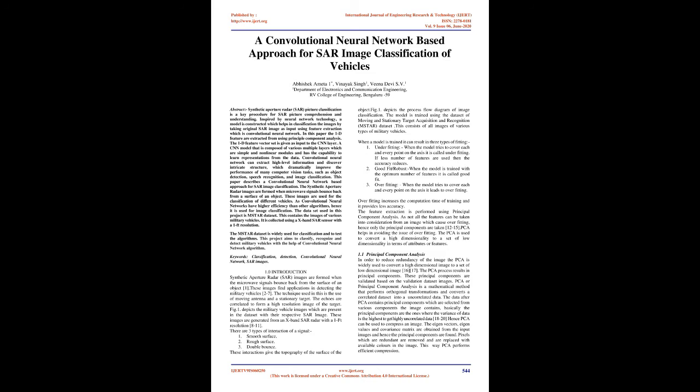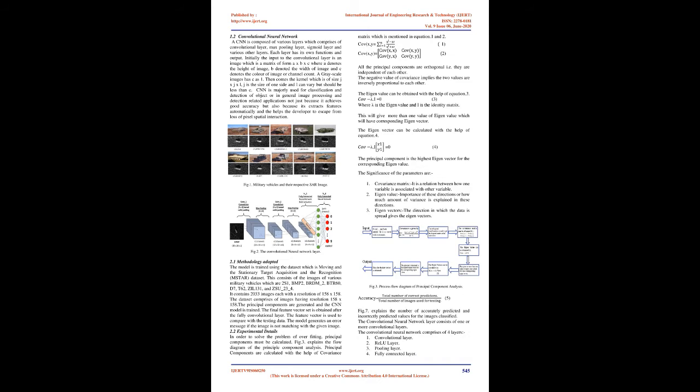When a model is trained, it can result in 3 types of fitting. 1. Underfitting. When the model uses too few features, the accuracy reduces. 2. Good fit or robust. When the model is trained with the optimum number of features, it is called a good fit. 3. Overfitting. When the model tries to cover each and every point on the axis, it leads to overfitting. Overfitting increases the computation time of training and it provides less accuracy.